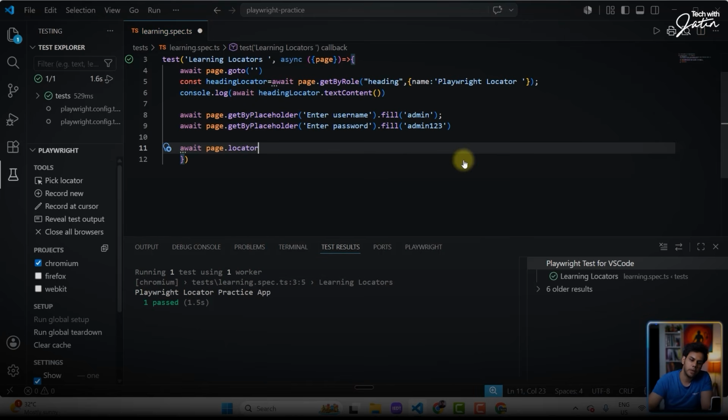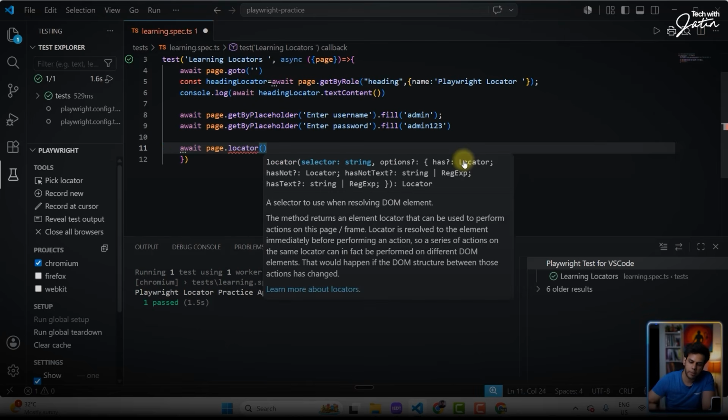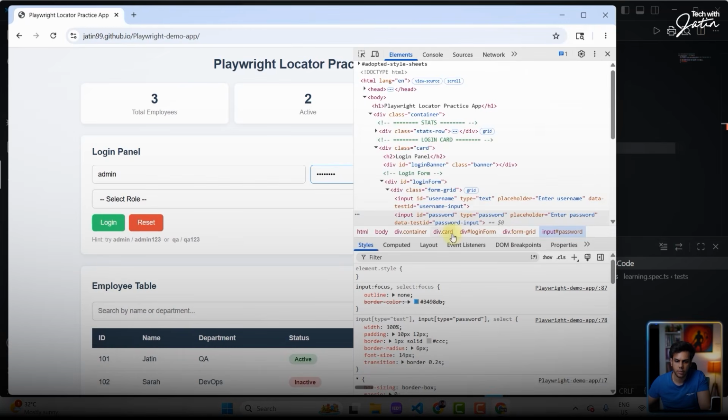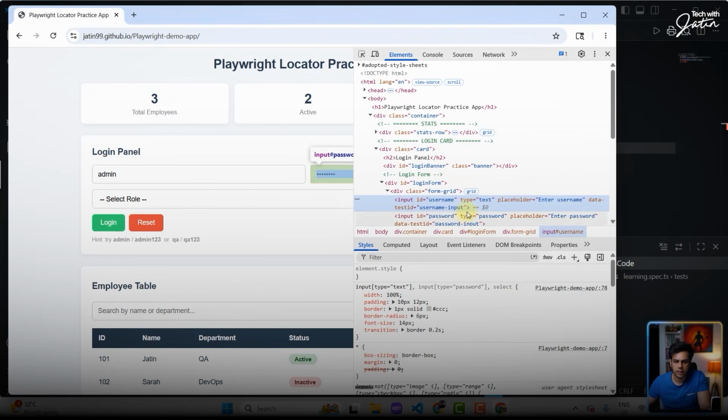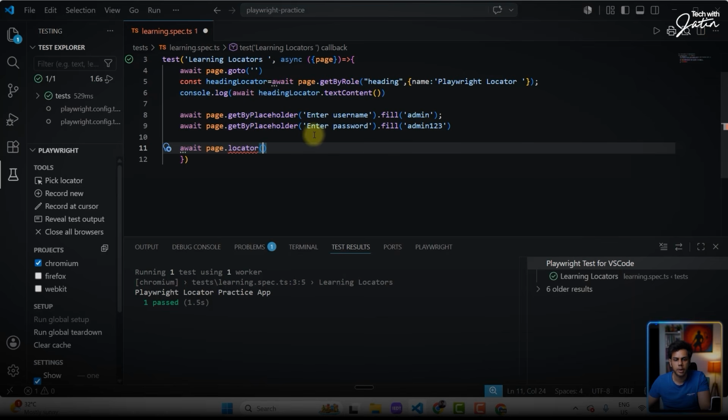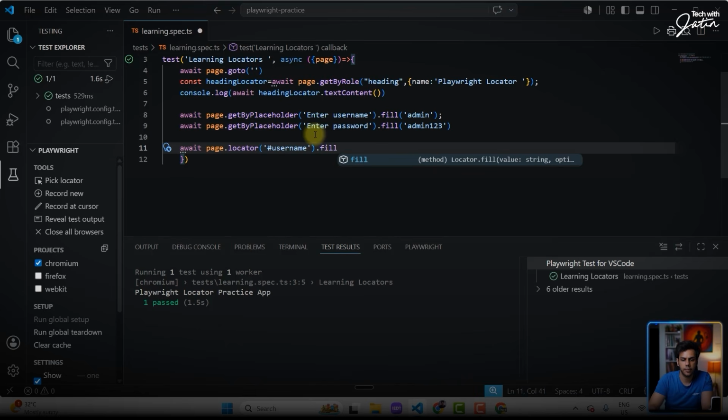So I am going to find on this particular page, right click on inspect. ID is username. So what I can say, hash username. ID always means hash. Okay. So I'm going with the CSS selector. I can say hash username dot fill.